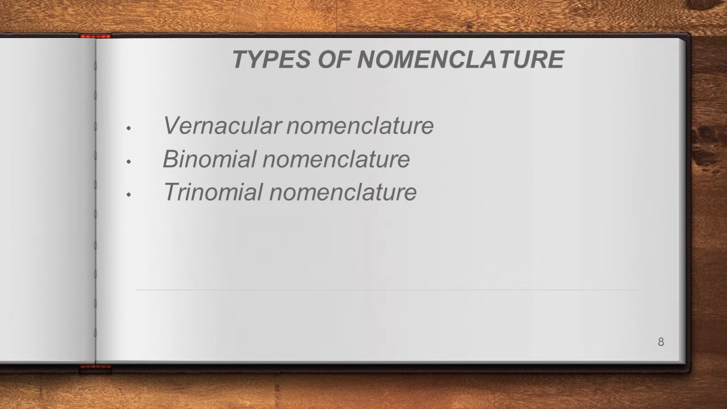First one, types of nomenclature. What are the types of nomenclature? The first one, vernacular nomenclature. Second one, binomial nomenclature. And the third one is trinomial nomenclature. So vernacular nomenclature, binomial nomenclature, as well as trinomial nomenclature. Let us see in detail what each variety is. Fine.